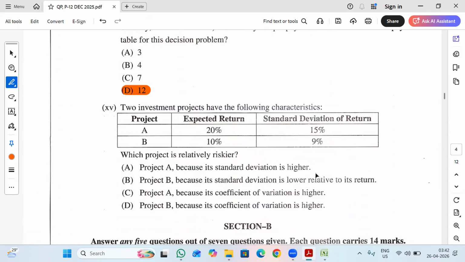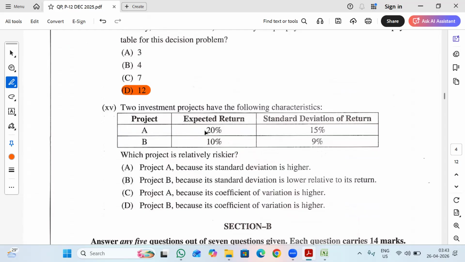Two investment projects have the following characteristics. They are given expected return for A and B, and standard deviation of return. They are asking which project is riskier. Here for A, 20% return I am getting, but standard deviation is 15%. So I can't say this project is riskier, because I'm getting expected return. Also, my risk is getting high, but at the same time my return is also getting high.